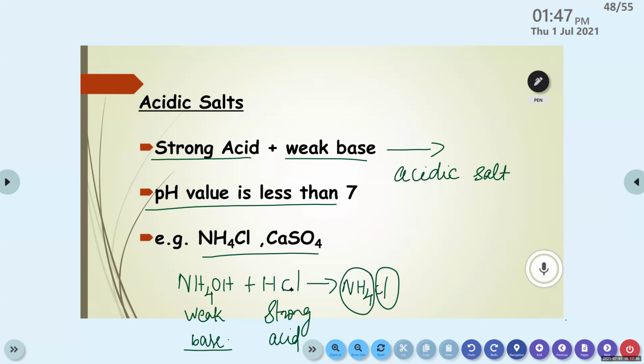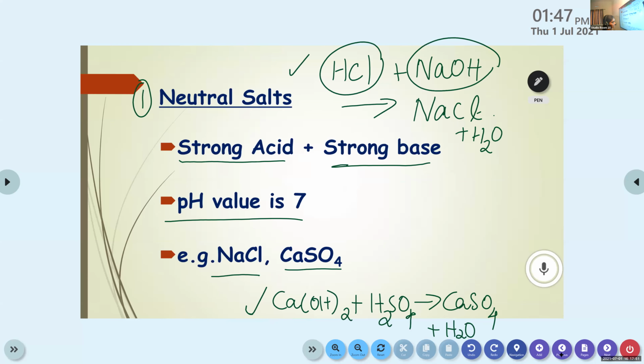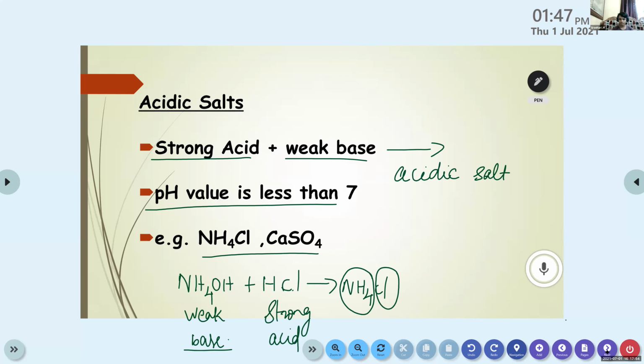The next one is CaSO4. Ma'am, I learned that CaSO4 should be neutral and acidic in the previous example. Okay, I will check it and tell you in the next class. Some mistakes there, so no need to write this one now, CaSO4, okay? You can keep what you wrote. I will clarify it in the next class.